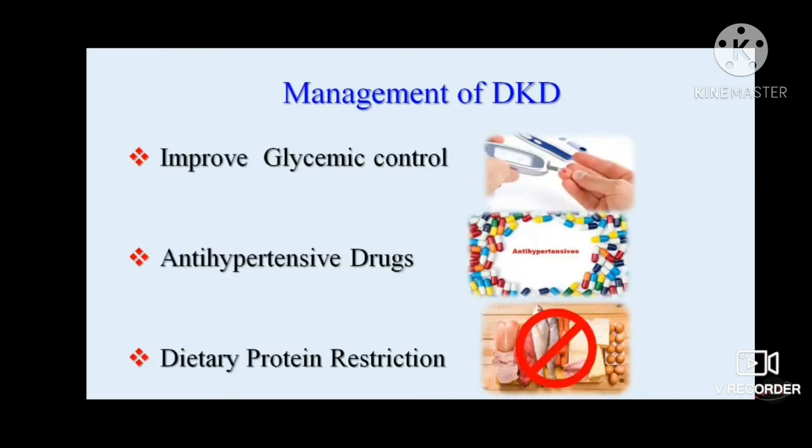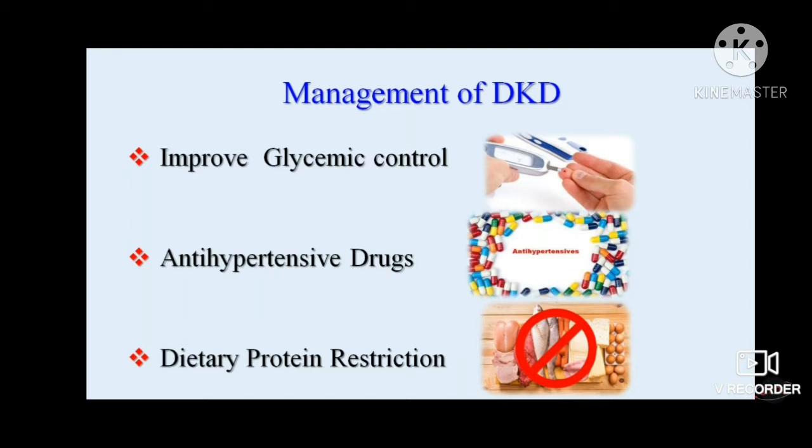Now, when we come to the management of DKD according to modern medicine, improved glycemic control is one of the things which we should think about. Then use of antihypertensive drugs and dietary protein restriction. So here, just to give a brief about it, improve glycemic control. We have to monitor HbA1c levels, and it appears sensible to optimize the HbA1c level aggressively in the early stage of the disease, with no advancement in the target organ damage.